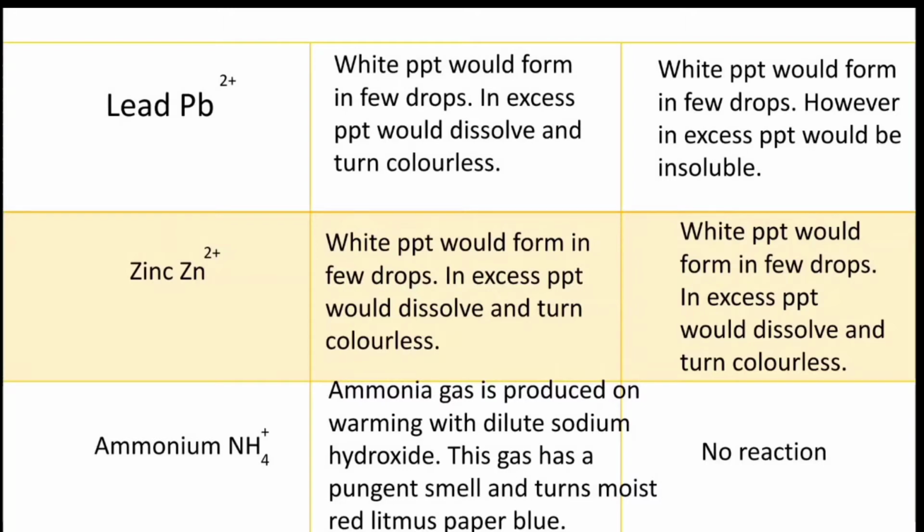Now we will detect ammonia gas. This gas has a pungent smell. If you feel the pungent smell, that means ammonia gas is produced, so this ion would be ammonium. And when moist red litmus paper is brought near the ammonia gas, the paper turns blue. This is the test for ammonium. I can repeat the test for ammonium. Ammonia gas is produced on warming with dilute sodium hydroxide.